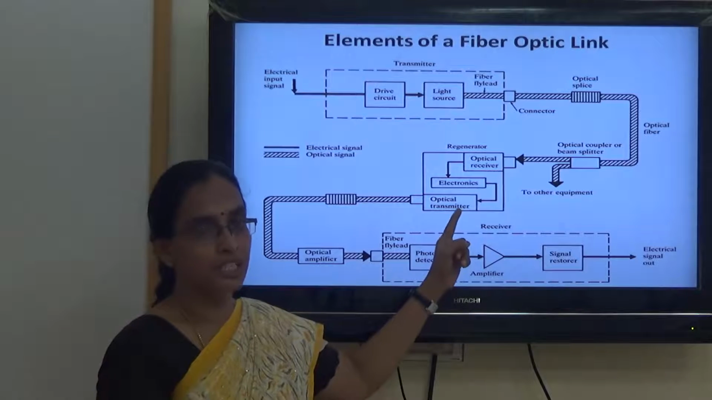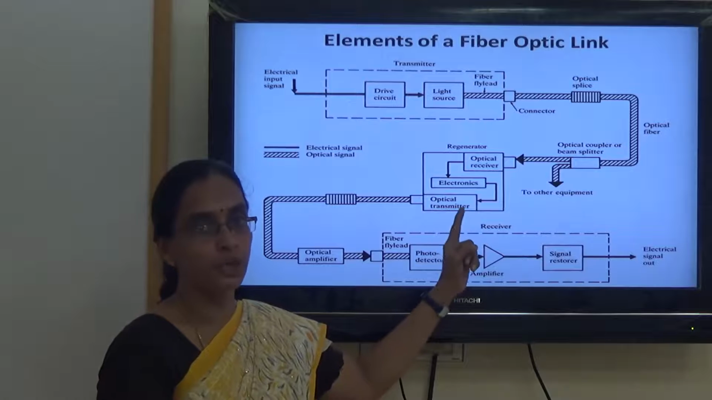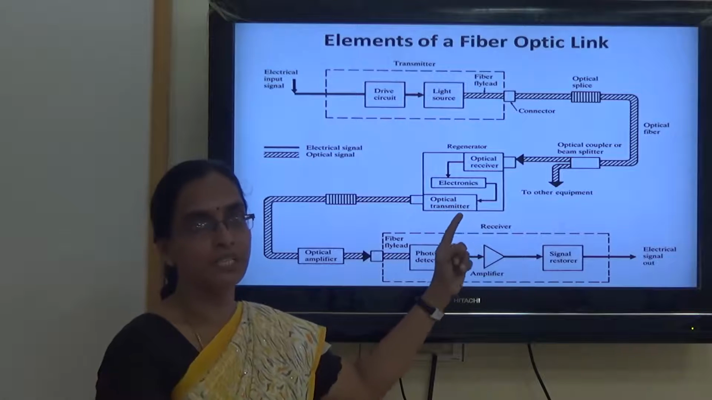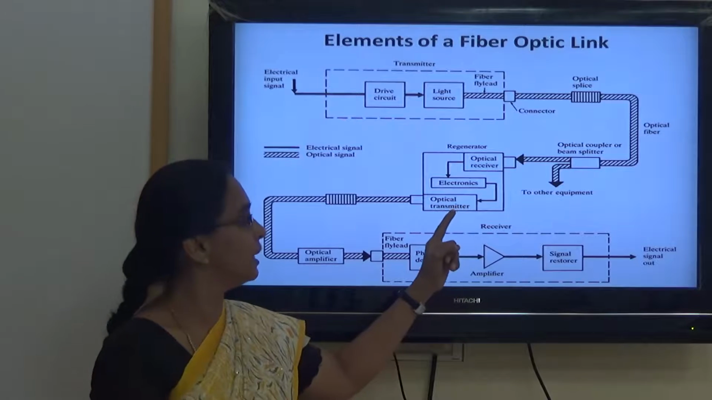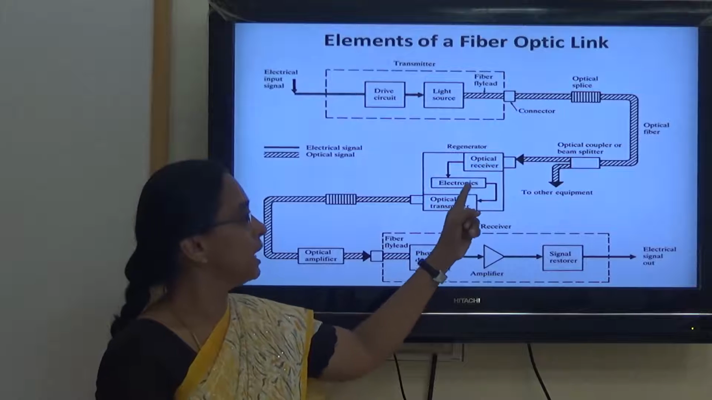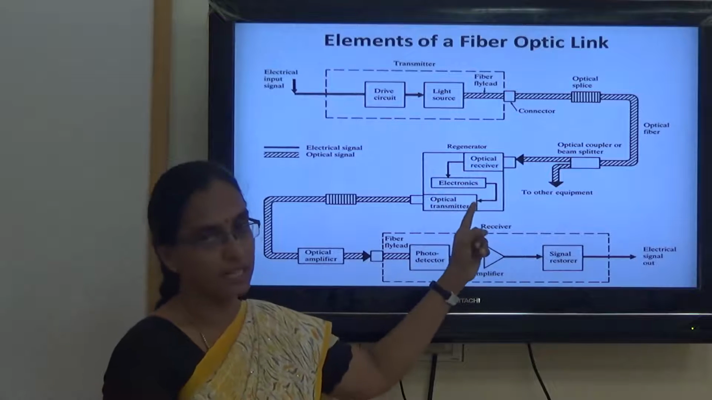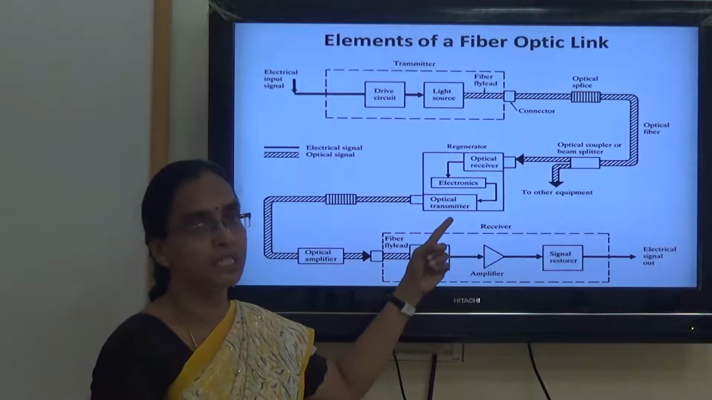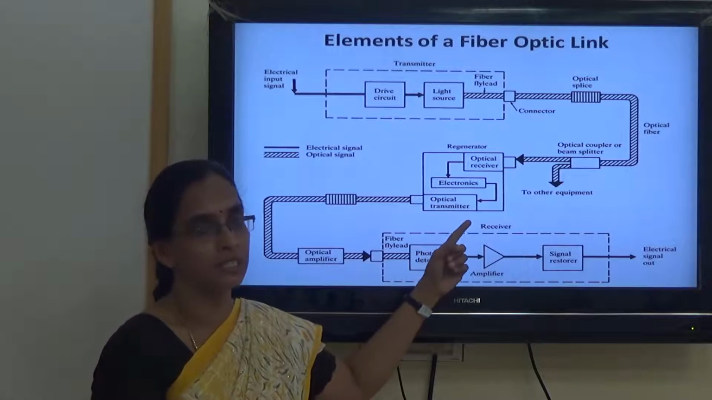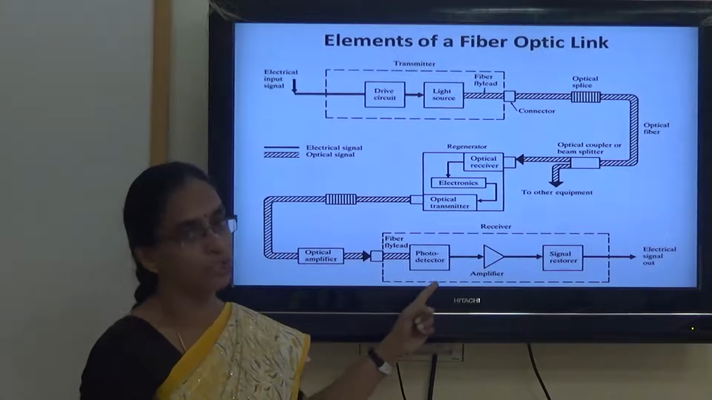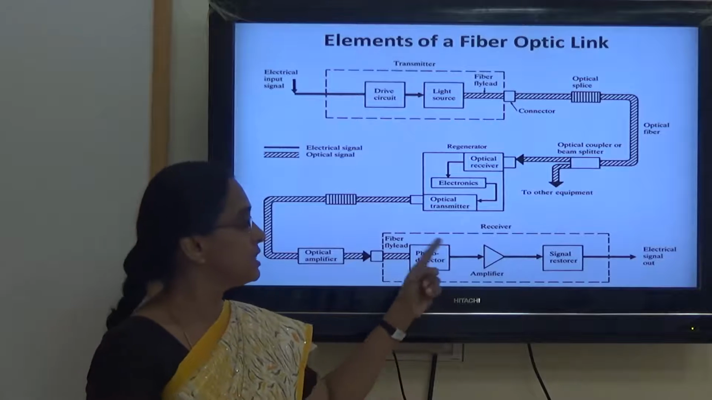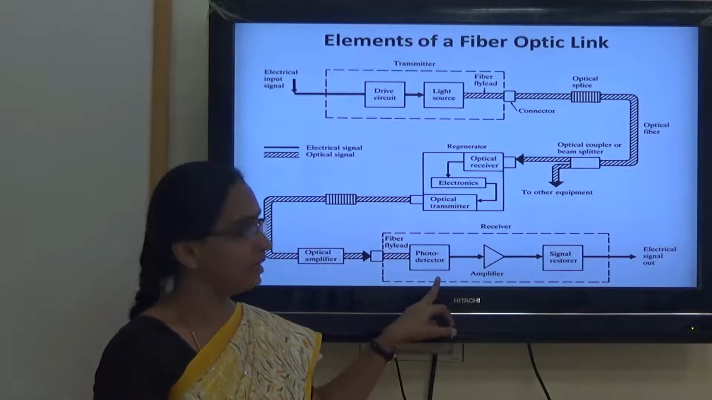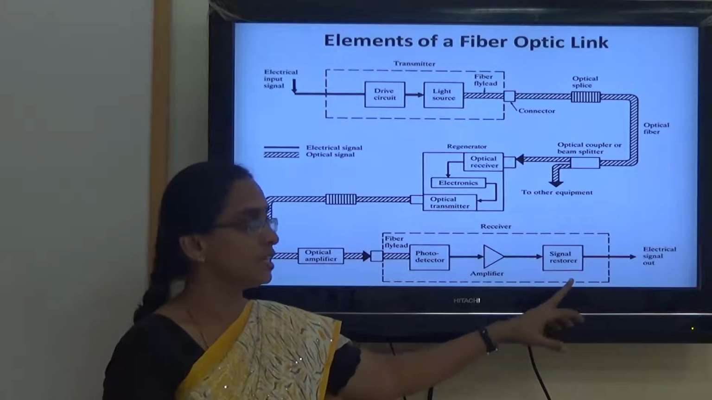Regeneration, we know, is a process of once again doing amplification by suppressing the noise or the error that is added. For that, it includes some electronic circuits inside it to do the amplification, and after that the signal is once again converted into an optical signal and transmitted over the fiber link to the receiver section. This receiver section includes a photodetector, amplifier, and signal restorer.